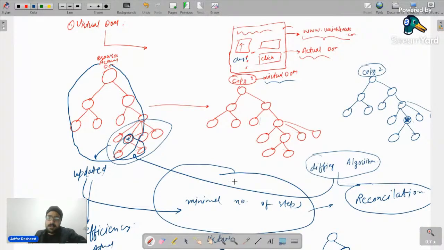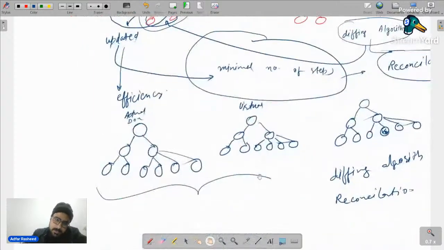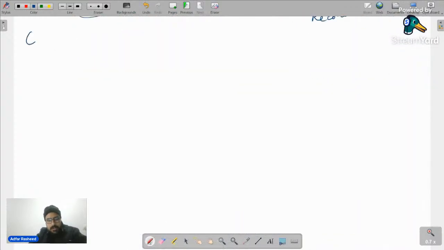Now the 5th, most important property is JSX. You will be wondering, Sir is saying everything is most important, but I am teaching you only those properties which are important. Before we talk about JSX, let's set up our code environment.